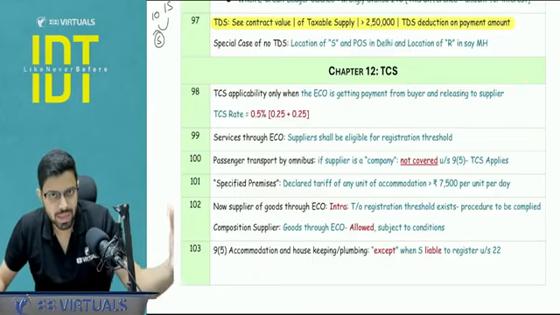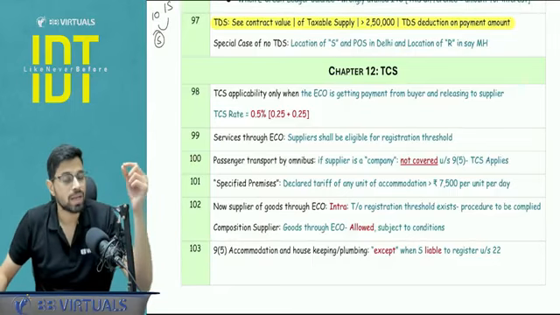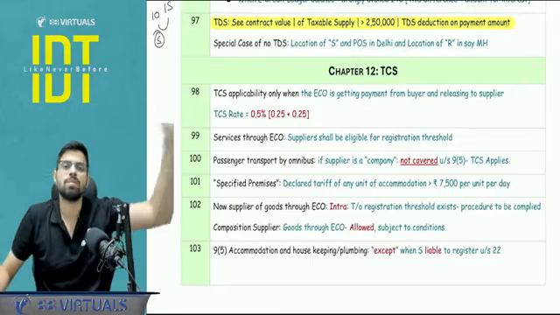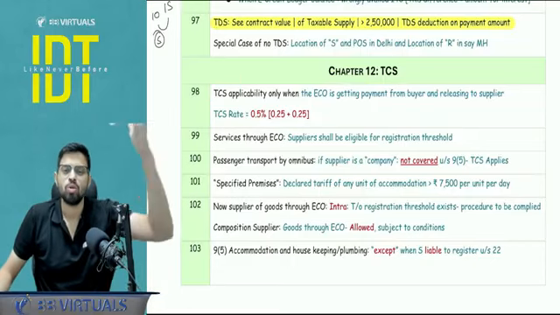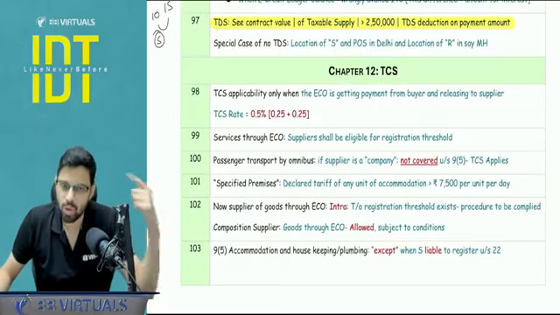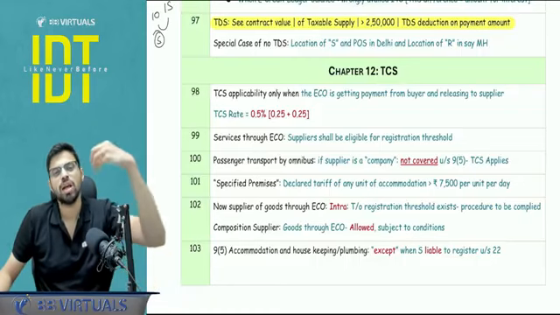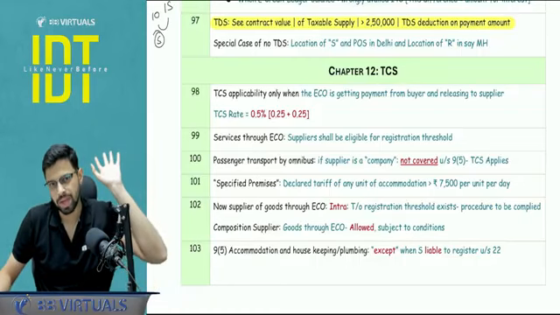If the supplier is in, let's say, Delhi, the place of supply becomes Delhi and the recipient is of Maharashtra. So it will be a very big hassle for that recipient to take registration in Delhi only and only for the purpose of TDS deduction. So this is a relief that no TDS will be applicable, right?